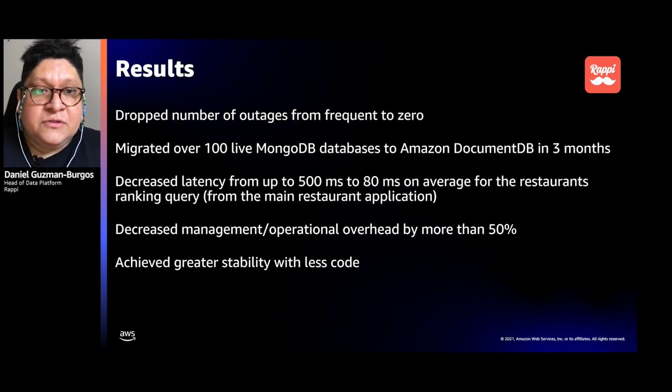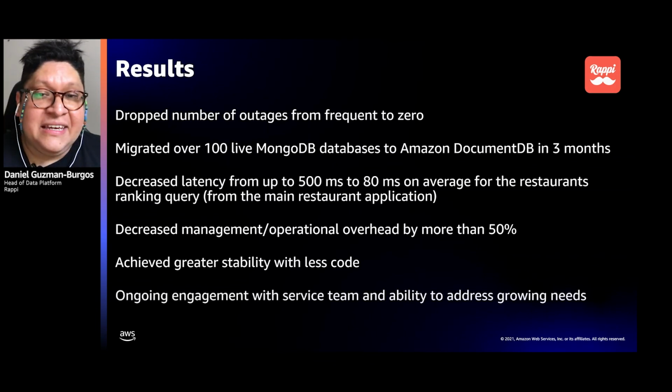And we have a very good relationship. We work like partners. Amazon accompanies us through all the challenges or things that we would like to have in DocumentDB.